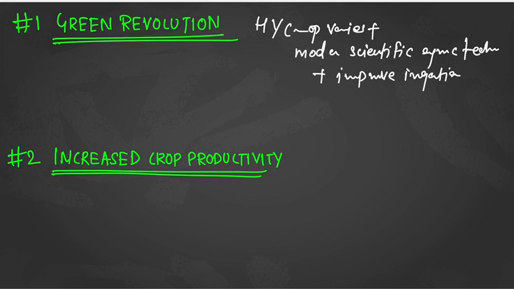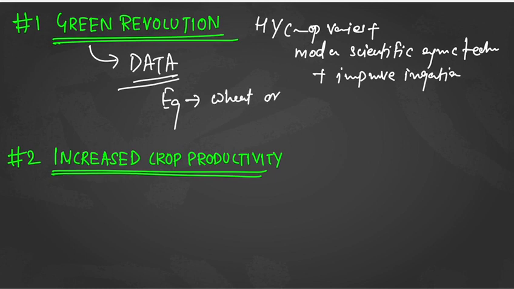Is it okay? Remember this, whatever you are going to say, you have to have data related to it. You could have also mentioned that, let's say, the production of wheat or rice has substantially increased from this amount to that amount.